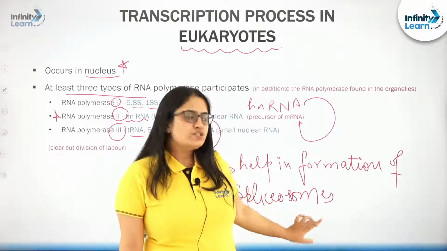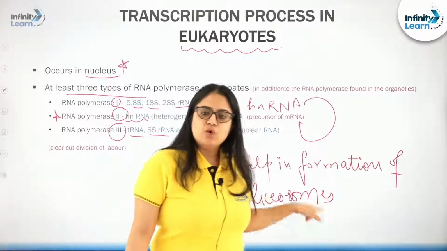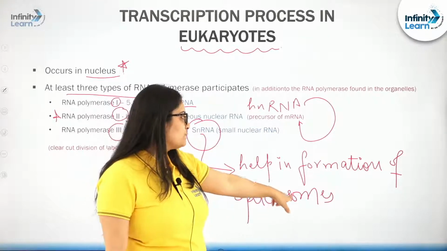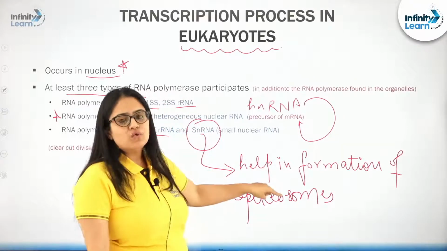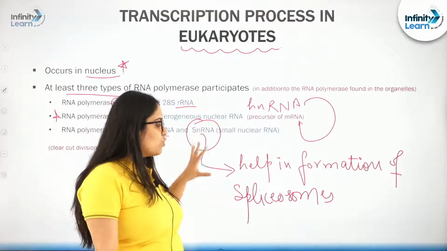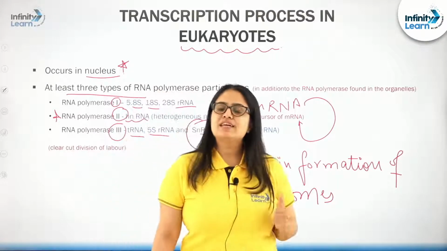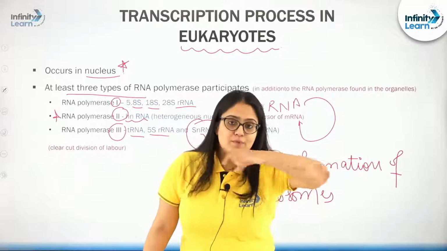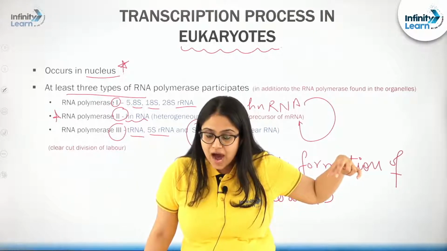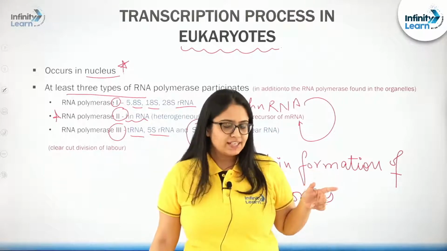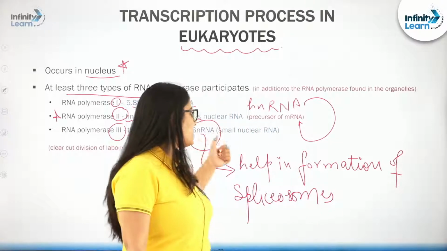So, who is going to help in the formation of spliceosomes? snRNA along with certain proteins will help in the formation of a complex known as the spliceosome, and this spliceosome will help in the splicing process during which introns will be removed from the primary transcript of RNA. This is the function of snRNA.